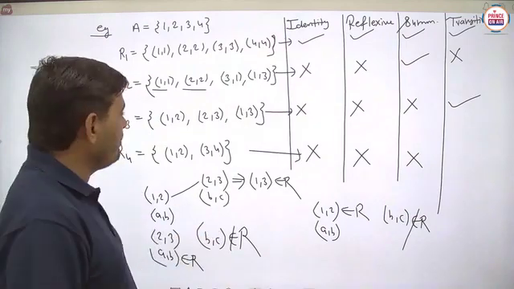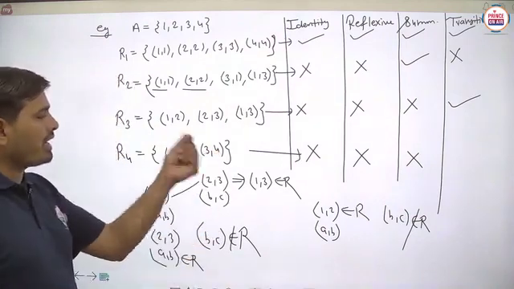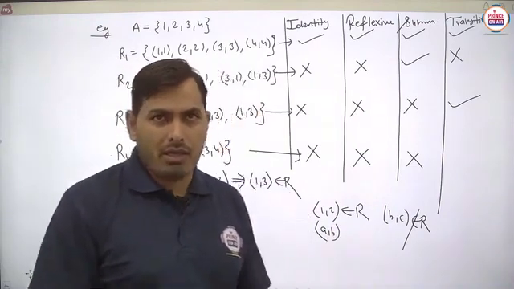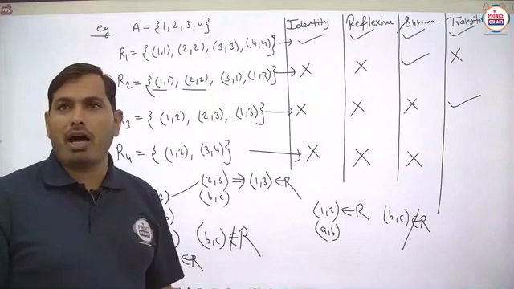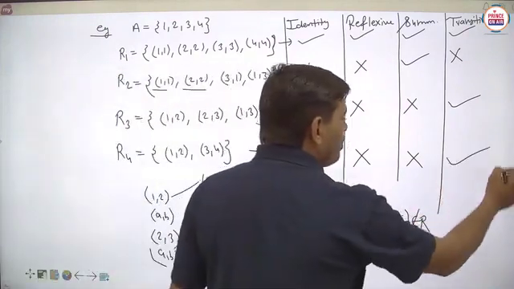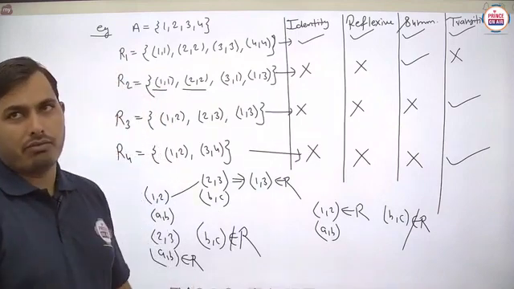transitive. Similarly, for the second ordered pair, 3 comma 4, we take 3 comma 4 as AB. This AB belongs to R, but BC does not belong to R. So this relation is automatically said to be transitive. Is it clear?